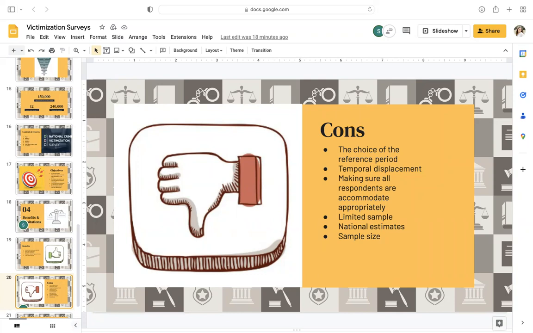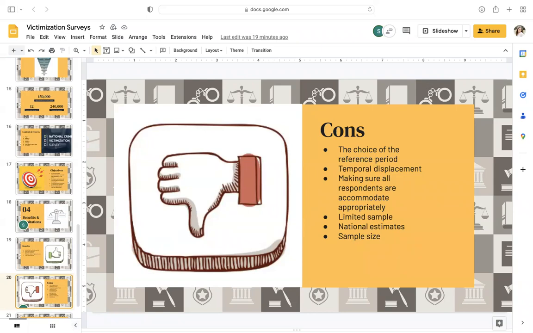Another limitation was temporal displacement, which means respondents tended to report incidents as occurring later or earlier than they actually did. And another limitation was making sure that all respondents were accommodated appropriately. This problem meant that not all members of the population that they tried to survey could speak the language well, or were considered incompetent, which is the wording that was used in the article that we read. I don't really know exactly what they mean by incompetent. I assume they mean people with disabilities. But they said that methods needed to be included to get information from these populations, as they are victims as well.